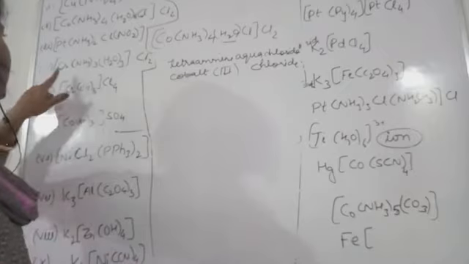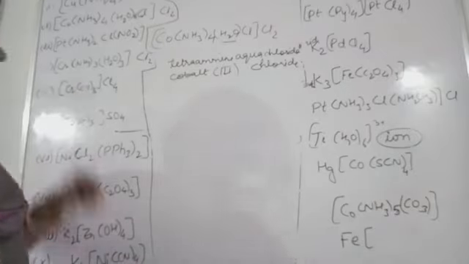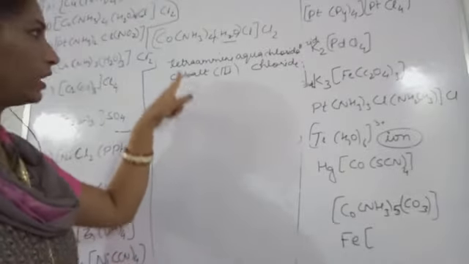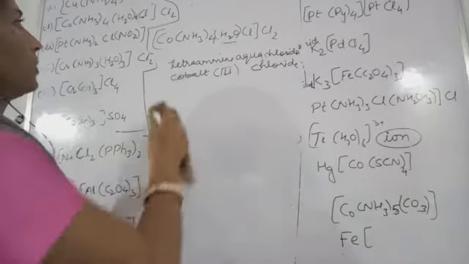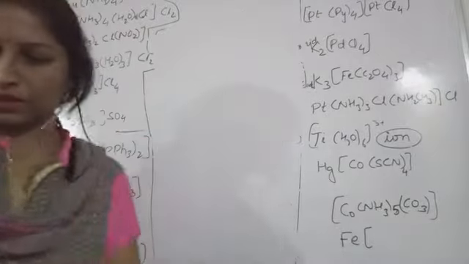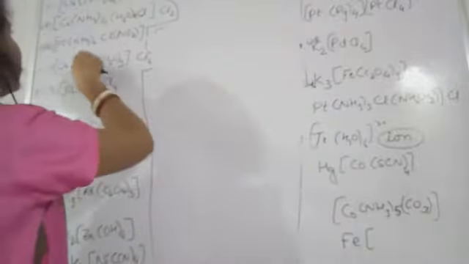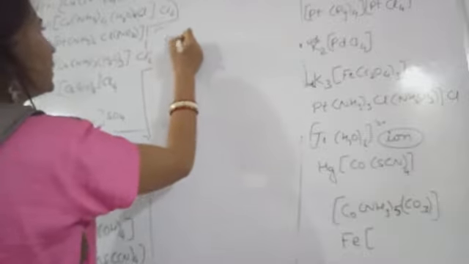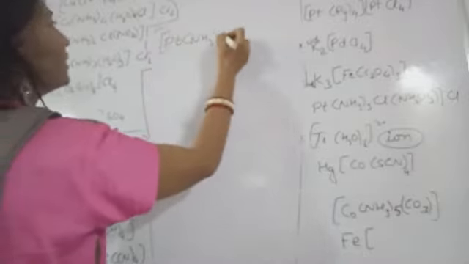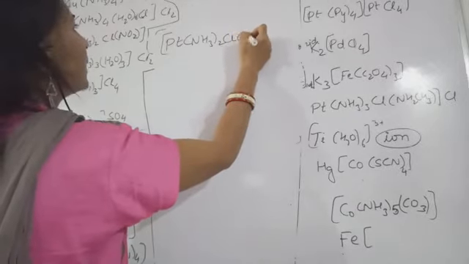Now next, see, you also noted down this. Okay, I'm rubbing. Next, this is Pt. See, this is Pt, NH3 twice, this Cl, this NO2.